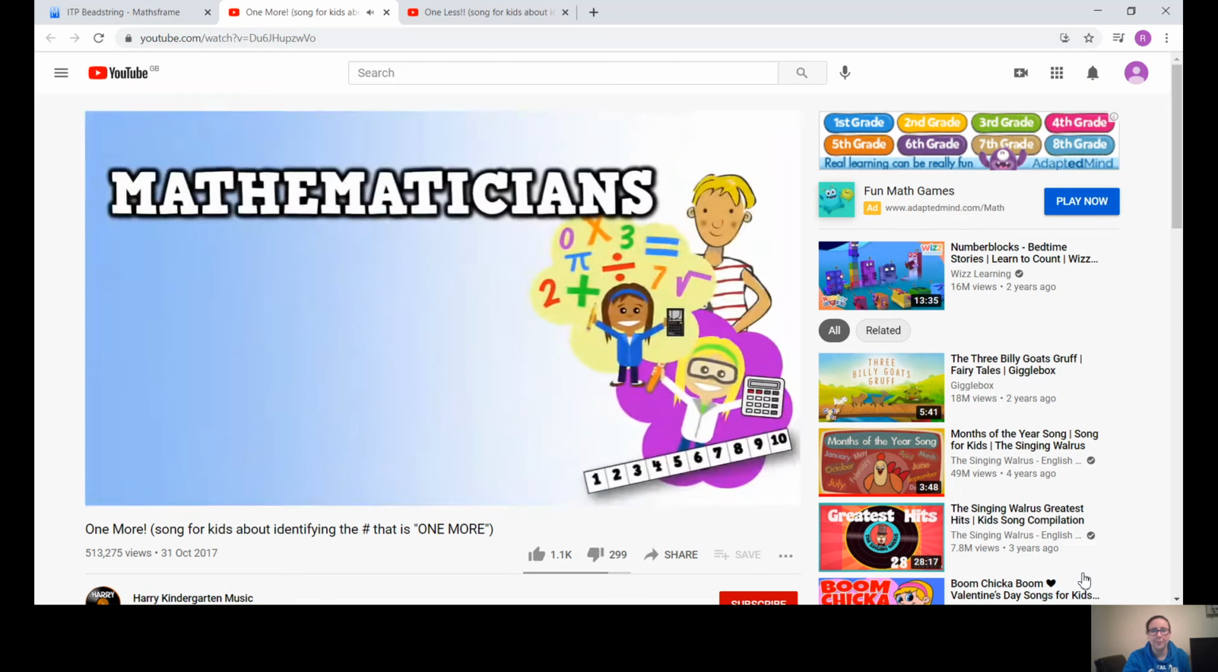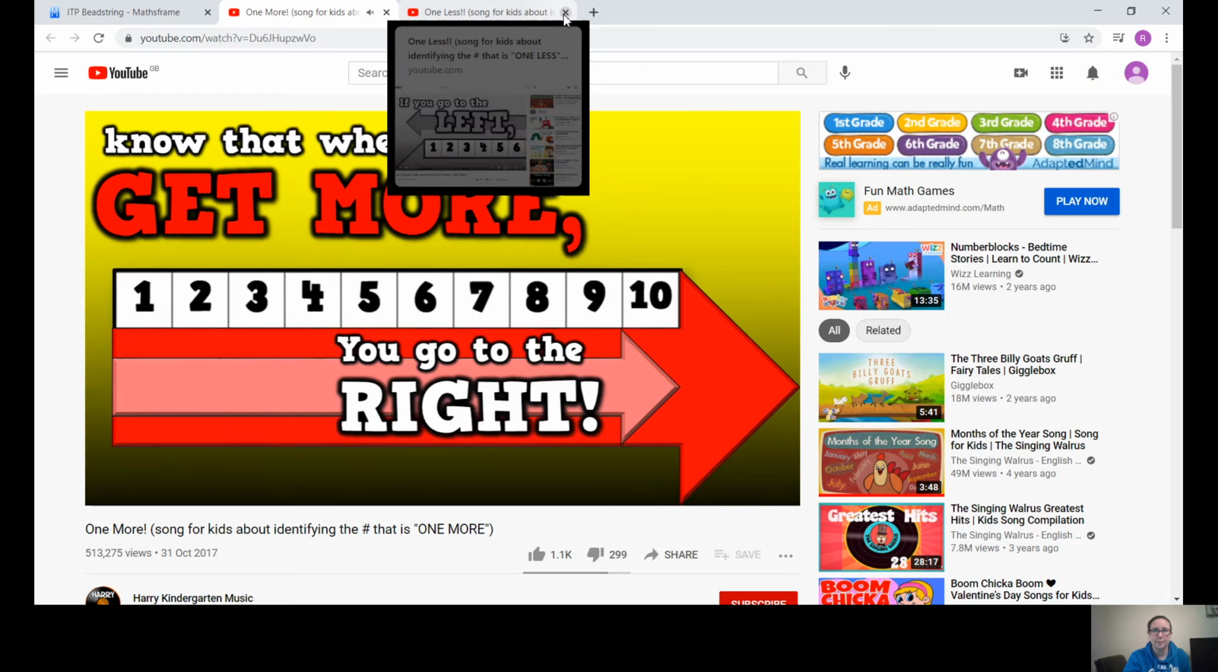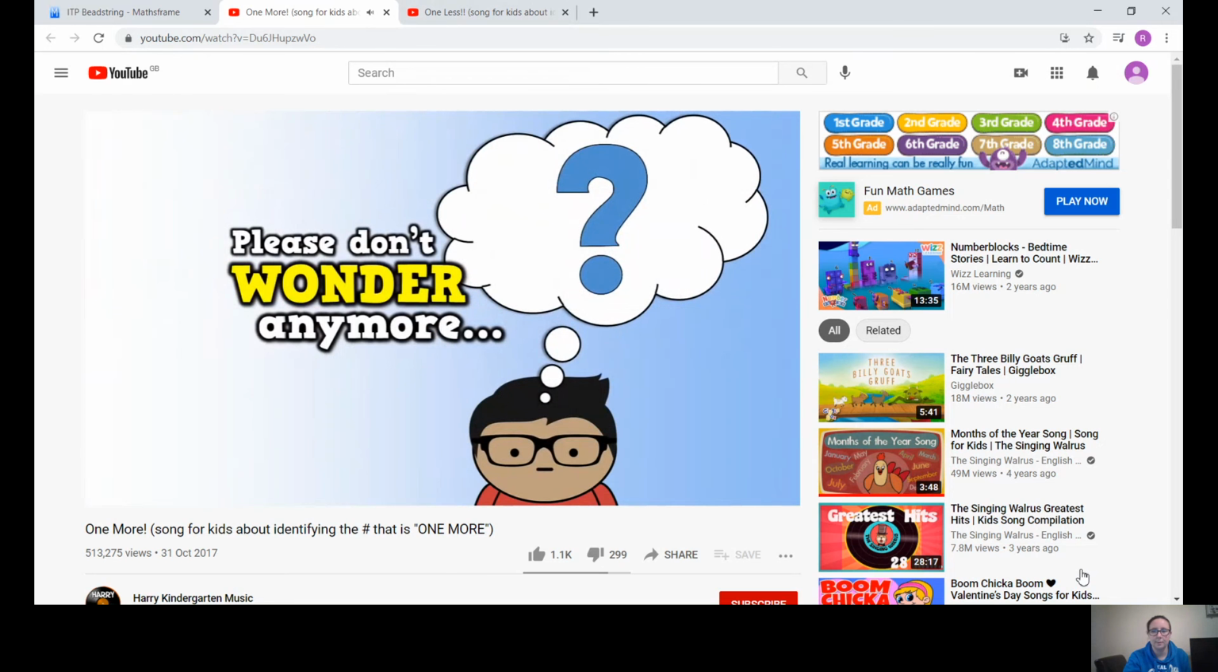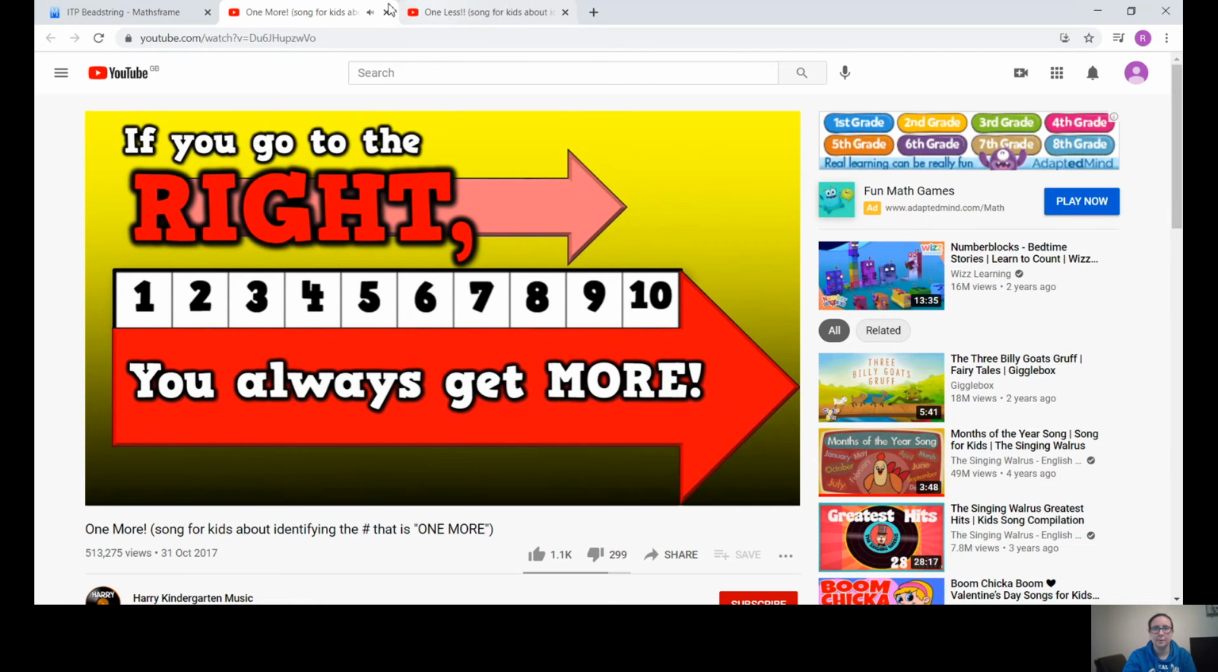Well done. Mathematicians who are really bright know that when you get more, you go to the right. Please don't wonder anymore. If you go to the right, you'll always get more.